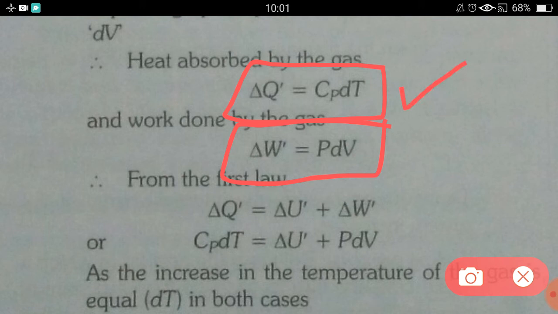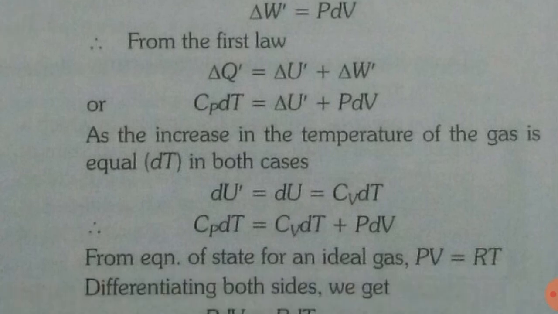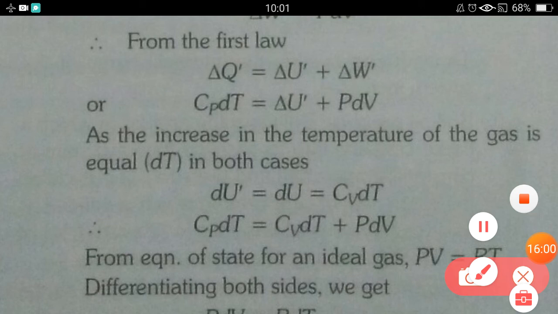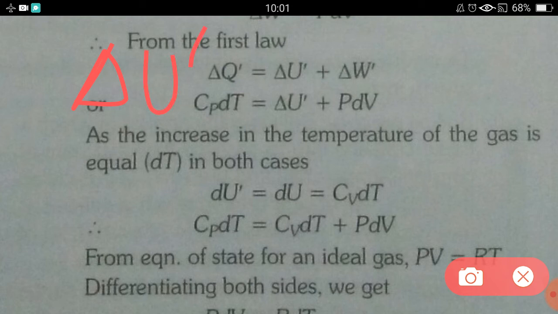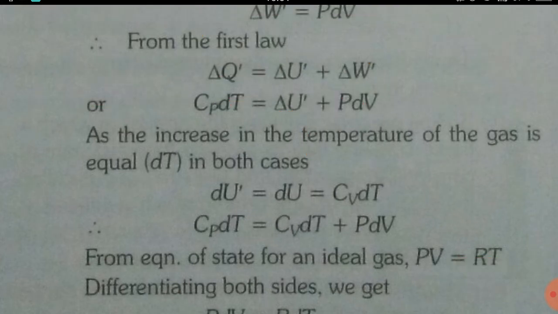When we put these two values in the first equation of thermodynamics, we get this equation: Cp dT equals del U dash plus PdV. If we rewrite this formula, we can write it like this: del U dash equals Cp dT minus PdV. Like that also this formula can be written.